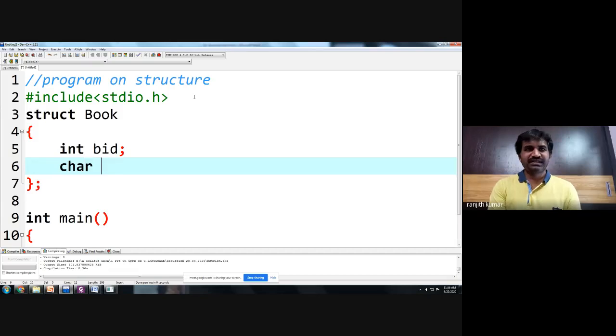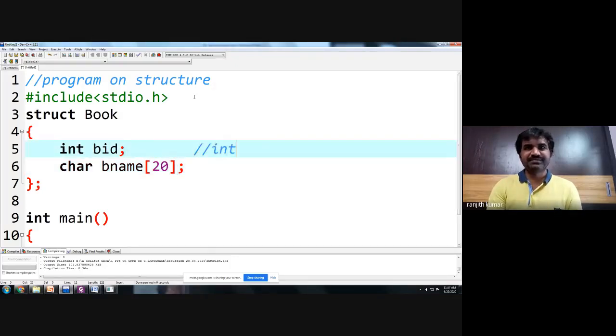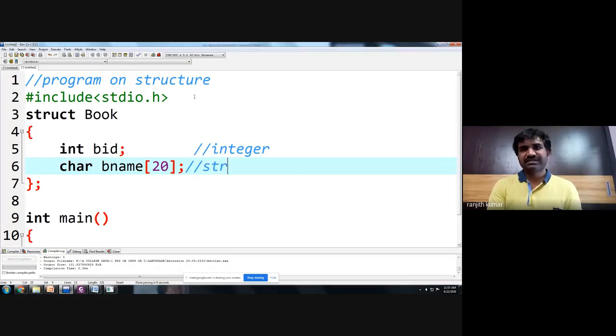So we will create it. We want to store the name of the book, so book name. I want to give size 20 for the book name. So the first data type is integer. The second member is a string. Not a string, it is a collection of characters you can treat as a name. Characters, char data.